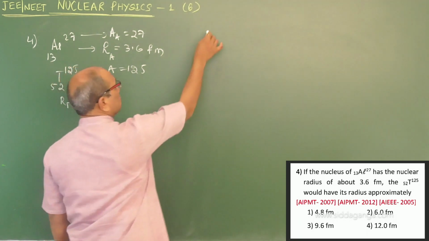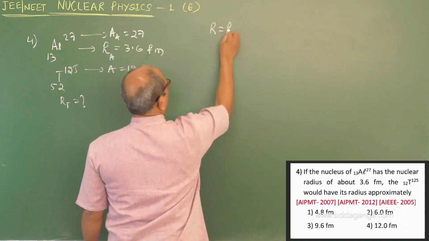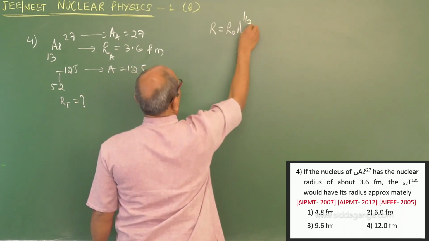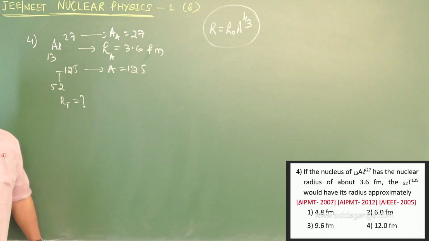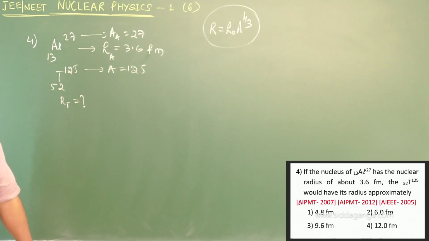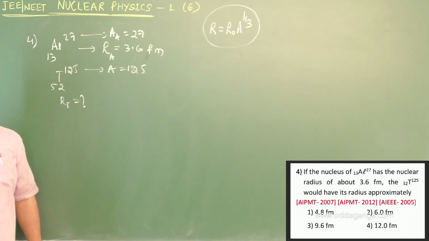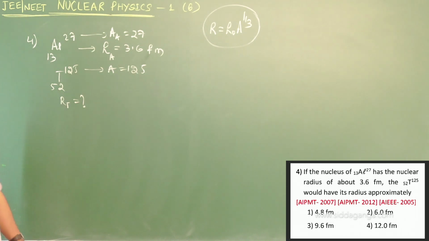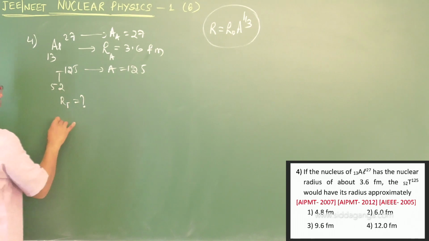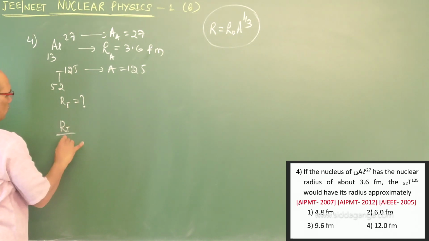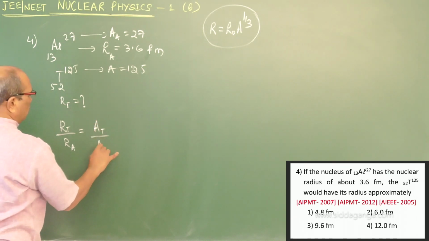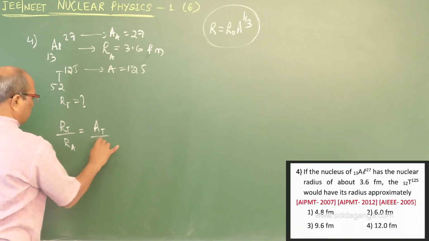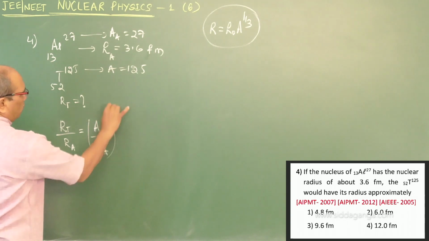For the second question, I am taking the same relation, R naught A to the power of 1 by 3. Questions come from this, and it appeared in different years, in NEET papers 2007, 2012 and 2005. I want the radius of titanium knowing that of aluminium, so it is the mass number of titanium to the mass number of aluminium to the power of 1 by 3.